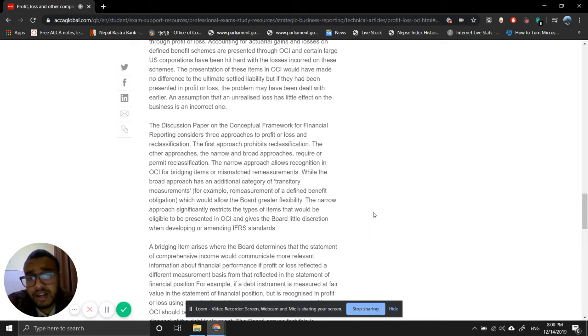remeasurement of defined benefit obligation would allow the board greater flexibility. So the narrow approach significantly restricts the type of items that would be eligible to be presented in OCI and gives the board little discretion when developing or amending IFRS standards. The narrow approach is recognition in OCI of bridging items.